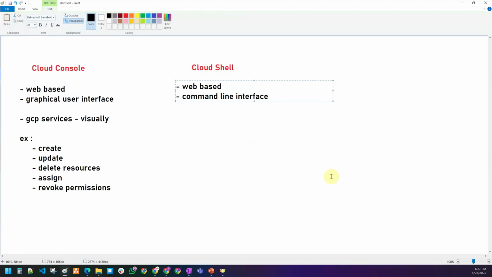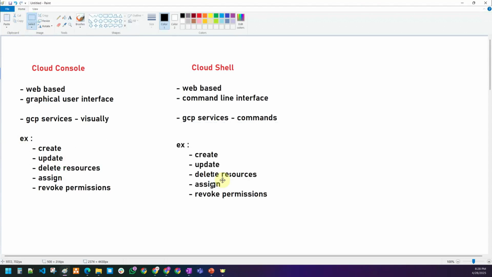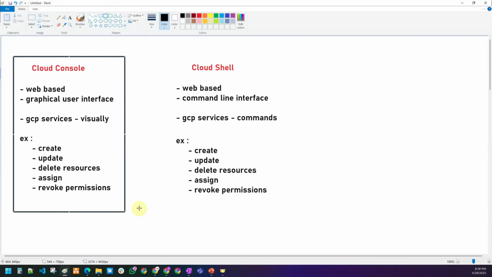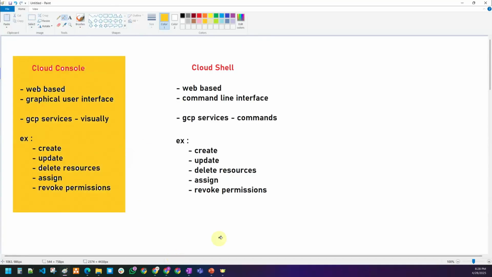In the console, you are interacting with the GCP services via a graphical user interface. But in Cloud Shell, you are going to interact with the GCP services via what? Commands. Via commands you are going to interact with it, right? Whatever you are able to achieve using the console, you can also achieve using Cloud Shell.